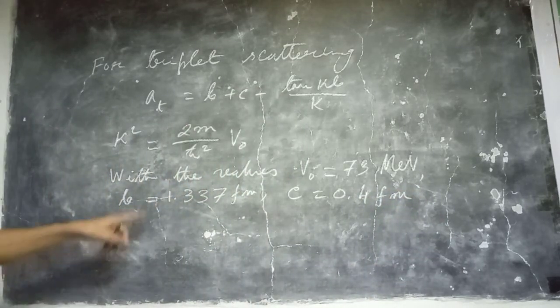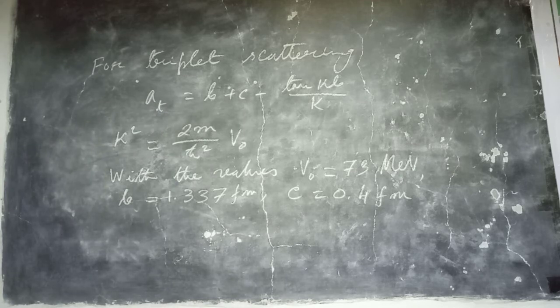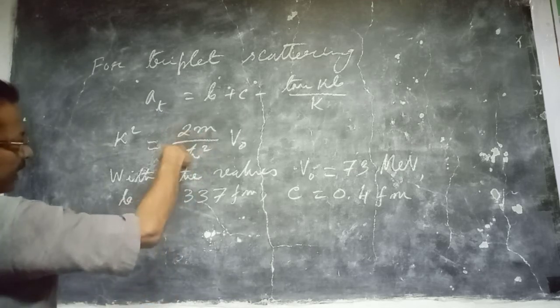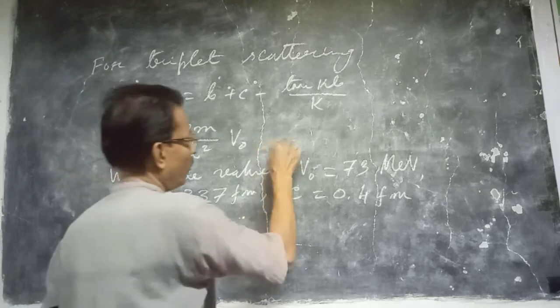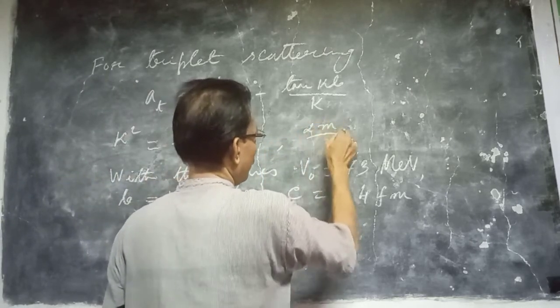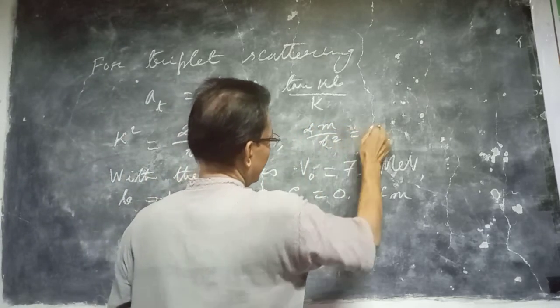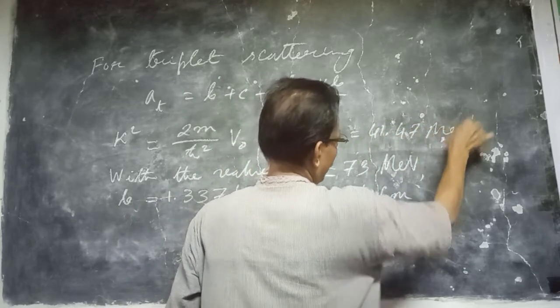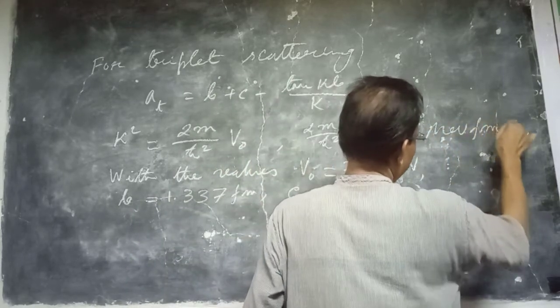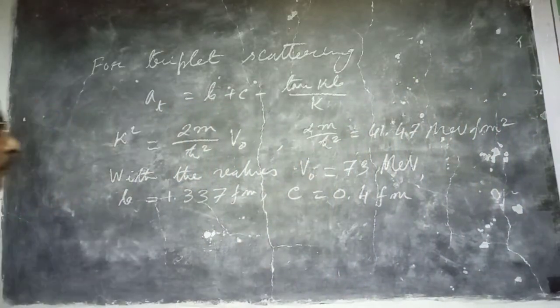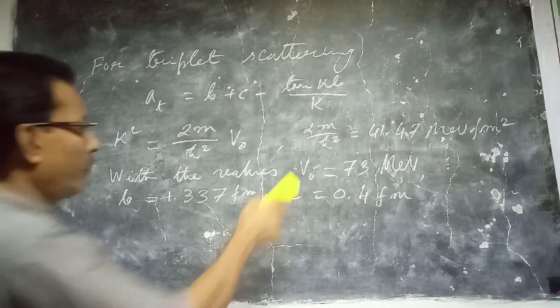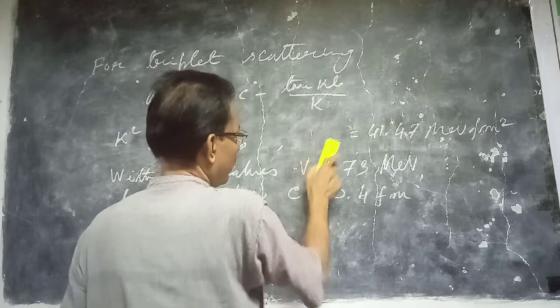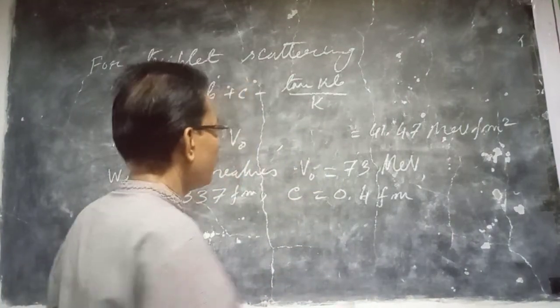If we substitute all these values in this equation, now for neutron-proton scattering, one can calculate twice m by h cross square and get 41.47 MeV fermi square. This is the value of h cross square by twice m.